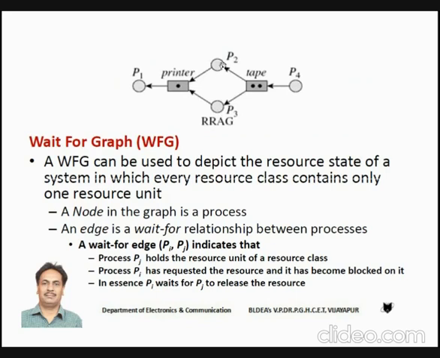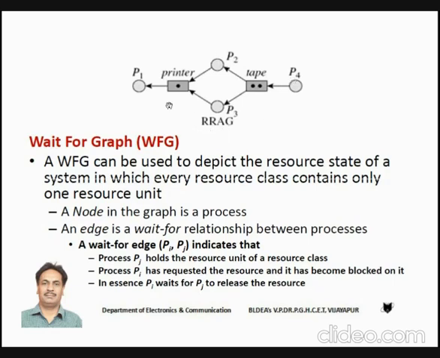Indicates that P2 and P3 are requesting the printer, right? And similarly, if you consider this tape drive, we have two units of tape drives. One unit is already allocated to P2 and the other unit is already allocated to P3. And what about the process P4? It indicates that the process P4 is requesting the tape drive, or it is waiting to get the resource tape drive. Okay, this is what we call a resource request allocation graph.